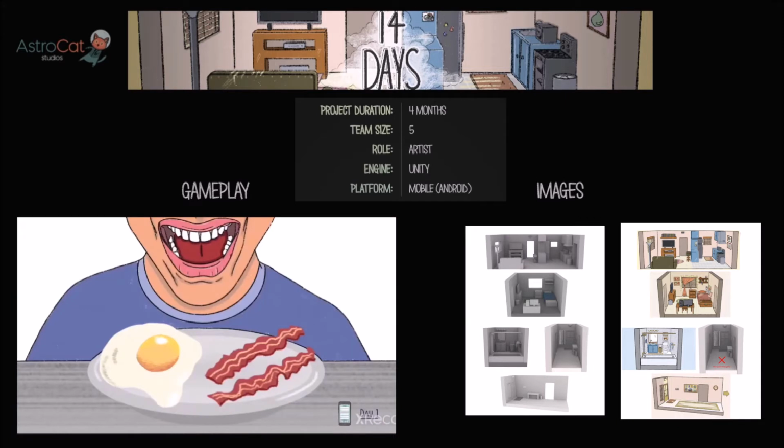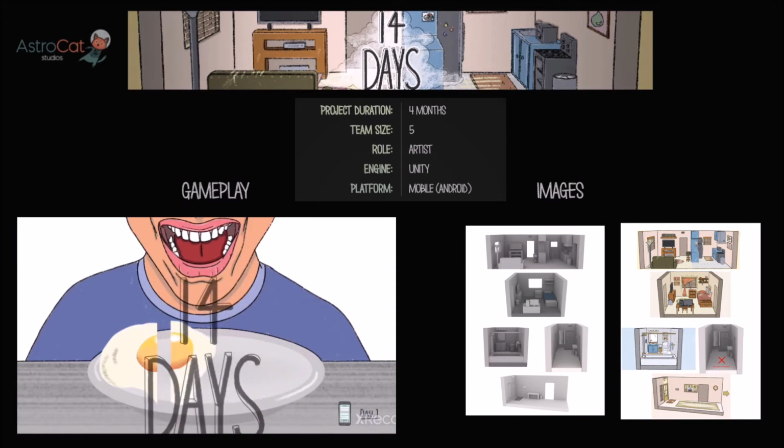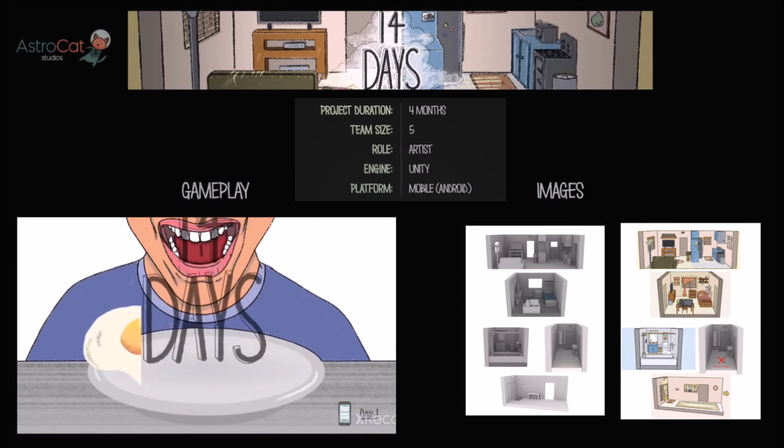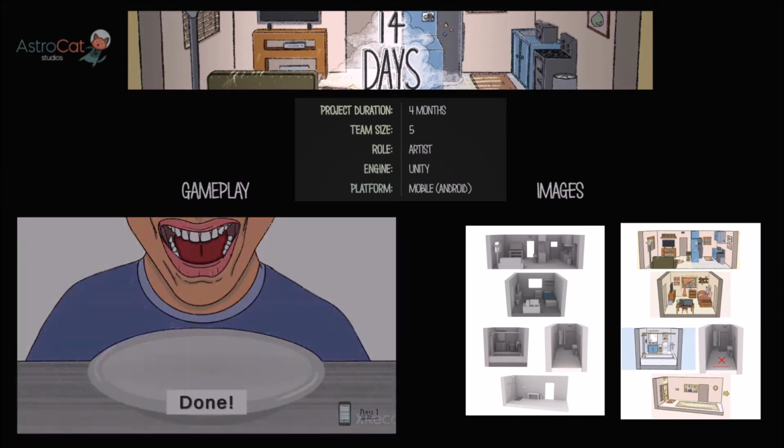I also contributed to several of the project's 2D assets directly, including sprite creation and the layout of some marketing material. The game was received positively within the course and won a class vote for best gameplay.